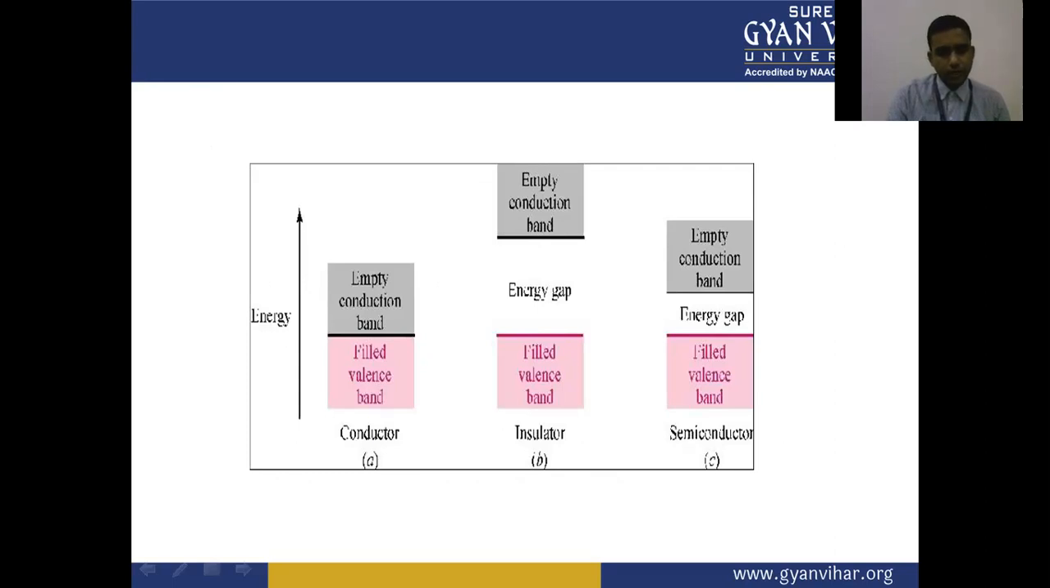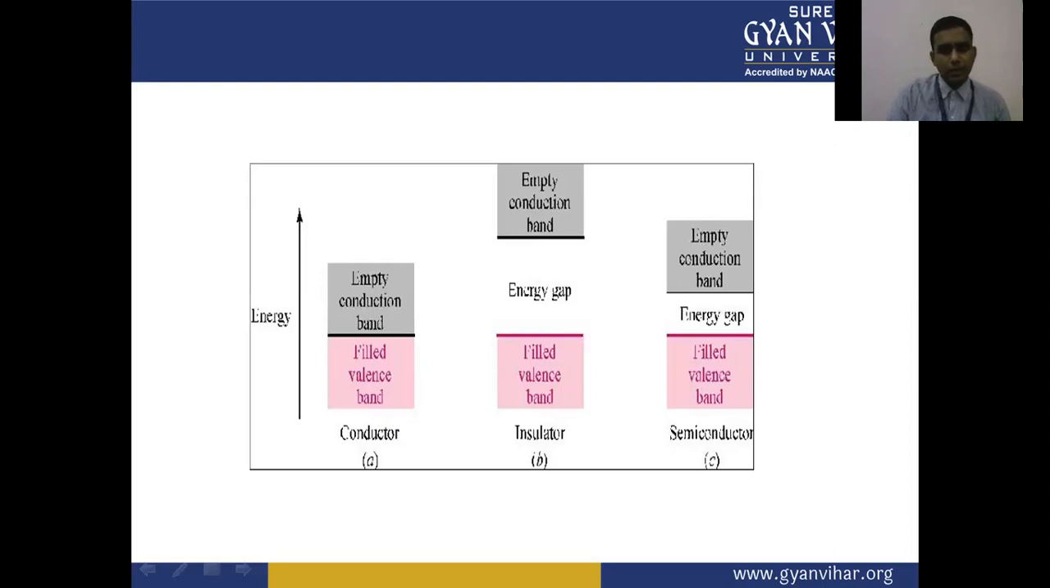Second, B, we have insulators. In the insulator, the energy gap is very high, with a filled valence band and an empty conduction band. So electrons would have to move from the filled valence band to the empty conduction band through the energy gap. In the case of the insulator, the energy gap is very high as compared to semiconductors.